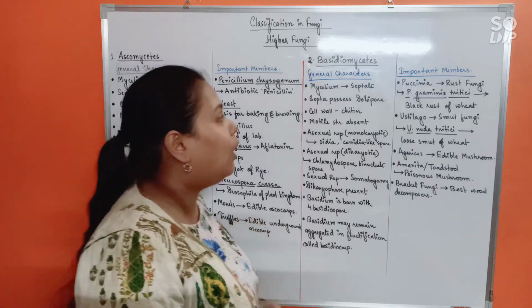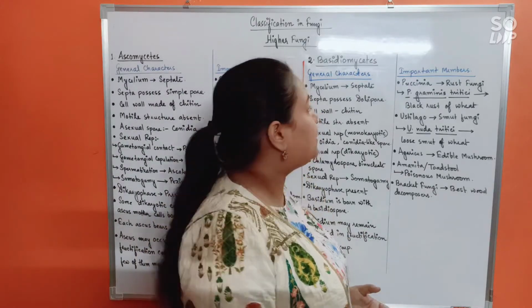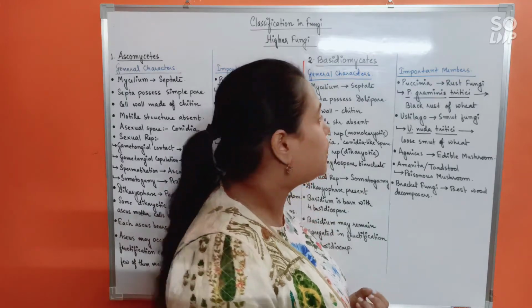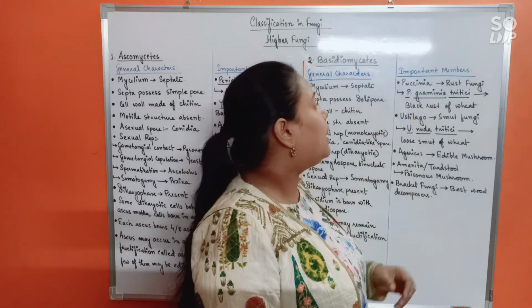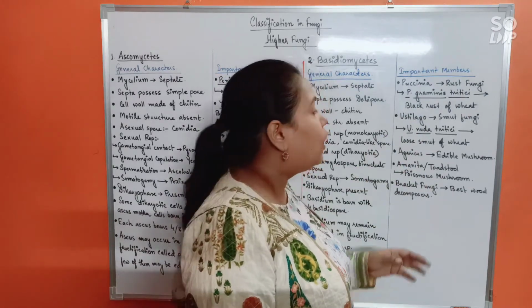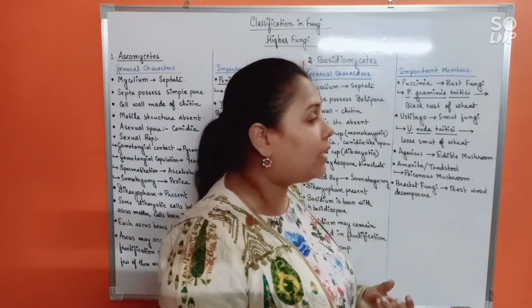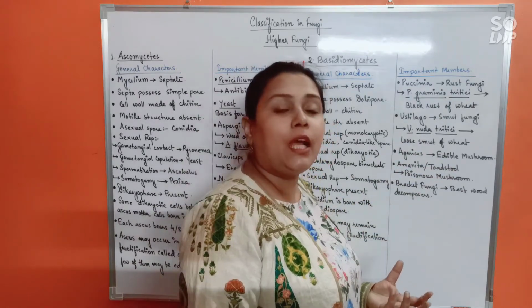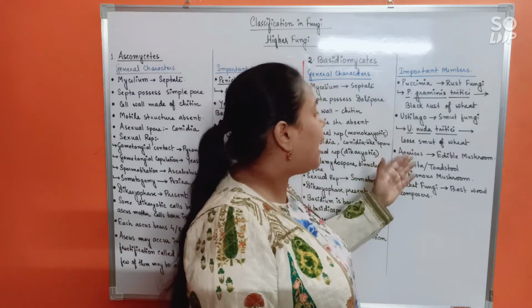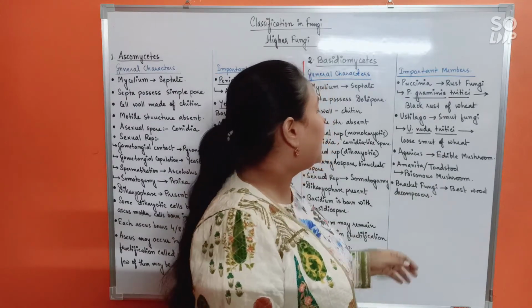Alright, now for important members. So here also there are many important members like Puccinia, the rust fungi, which causes the disease rust. For example, Puccinia graminis triticae produces black rust of wheat. Ustilago is a smut fungi, it causes a disease called smut. Now smut can be of two types, covered or loose smut. I've taken an example here of Ustilago nuda triticae which produces loose smut of wheat.